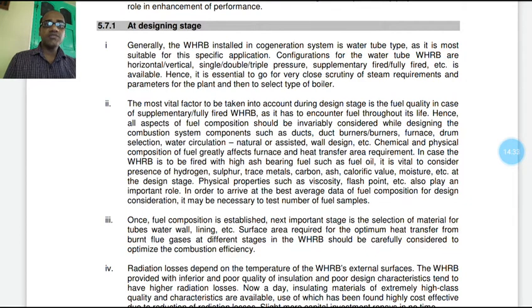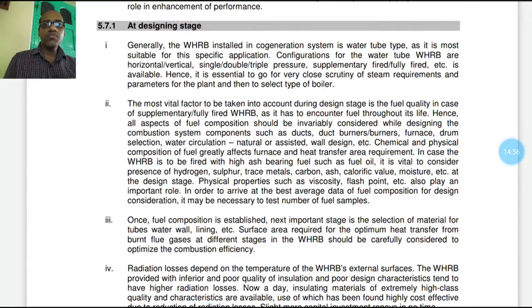Physical properties such as viscosity, flash point, etc. also play an important role. In order to arrive at the best average data of fuel composition for design consideration, it may be necessary to test a number of fuel samples.